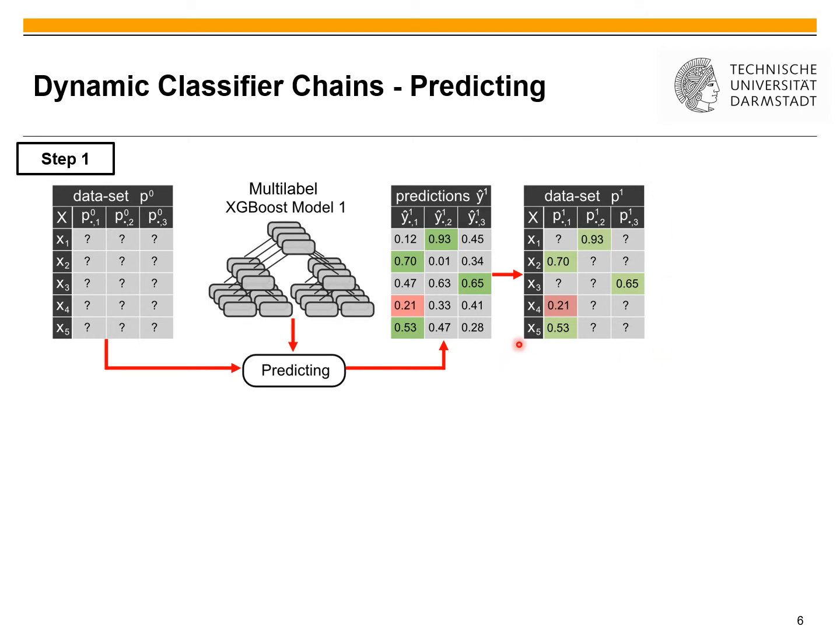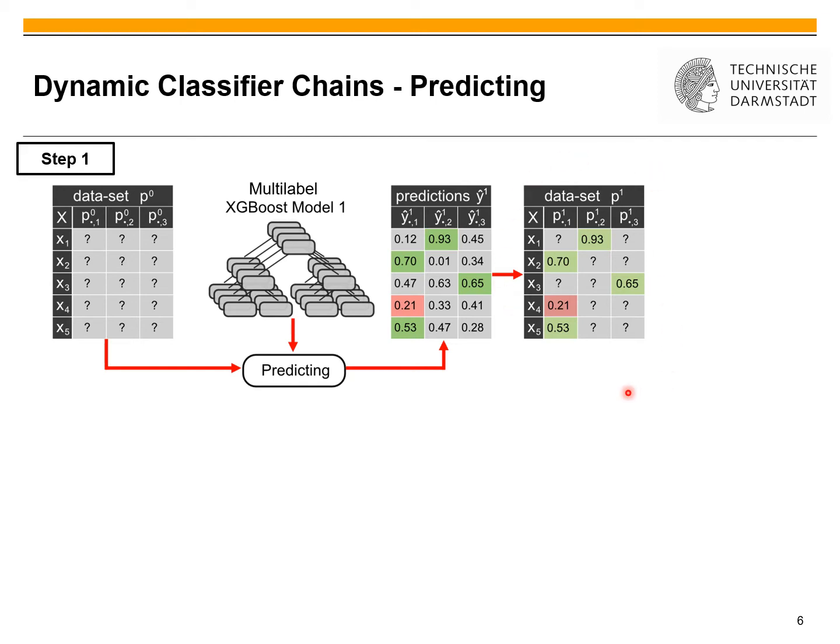The propagation here is that we only propagate one label per instance, and the idea is to propagate the one with the highest probability. These are marked in green, or if there is no label with a probability above 0.5, we propagate the one with the lowest probability, which can then be seen as a negative label.